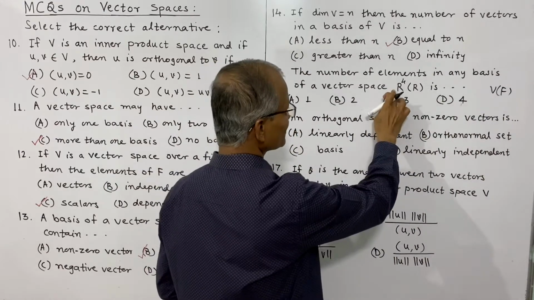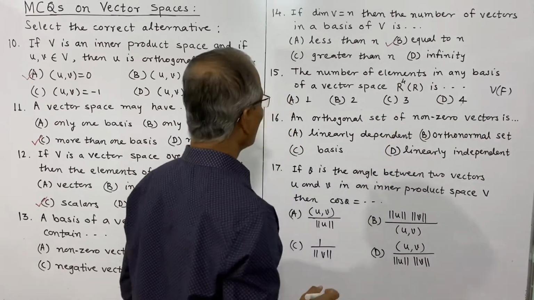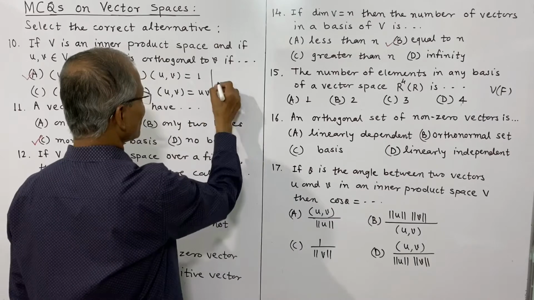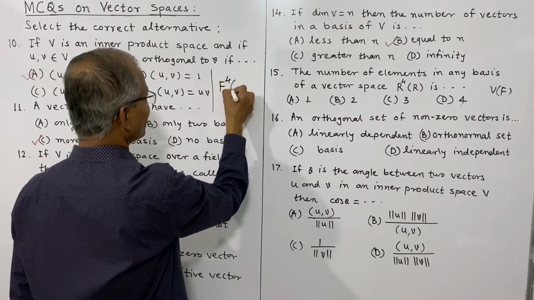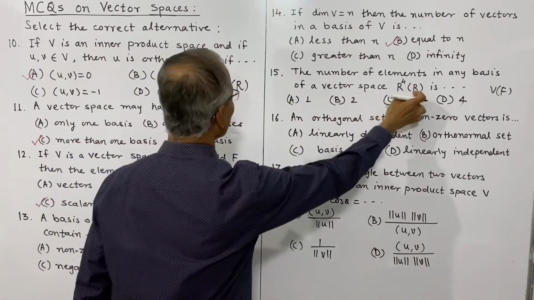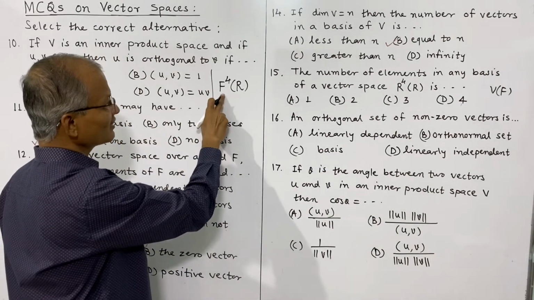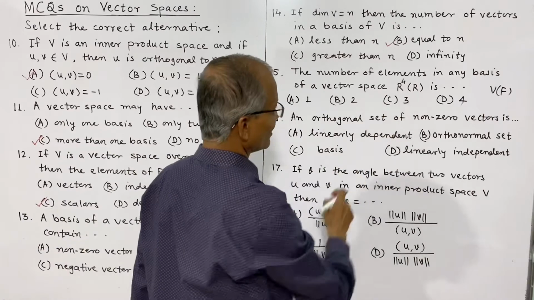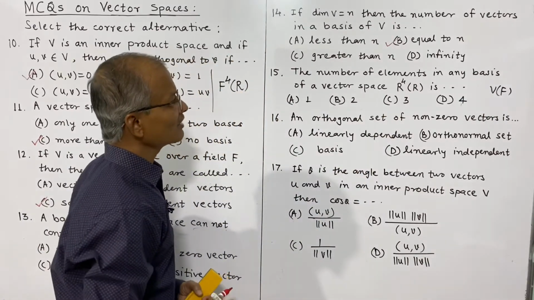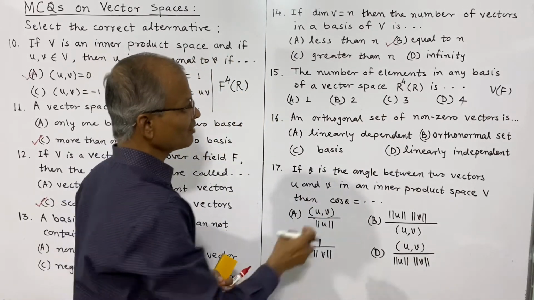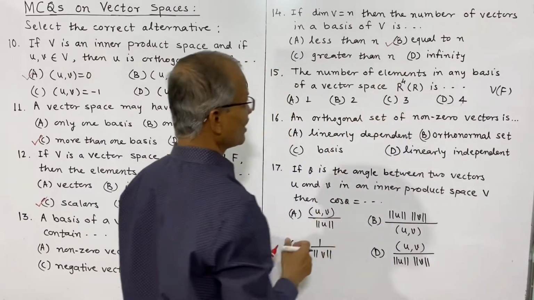Here the vector space is R4, or we have used this notation also, F4 over R, R4 over R, and here F is again real numbers. So the dimension is the number in R4.